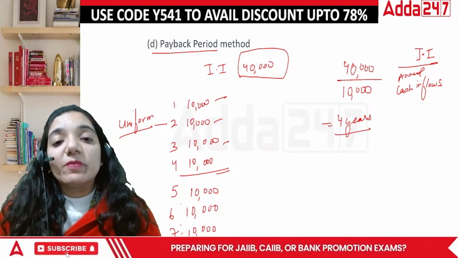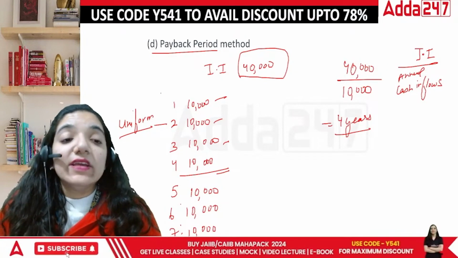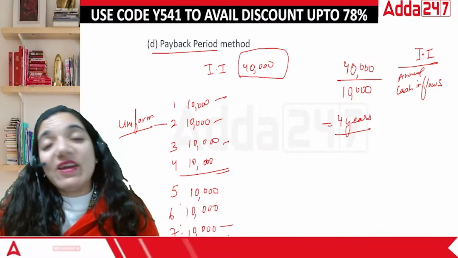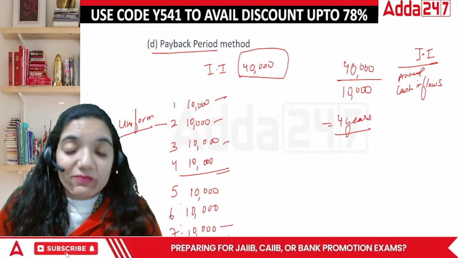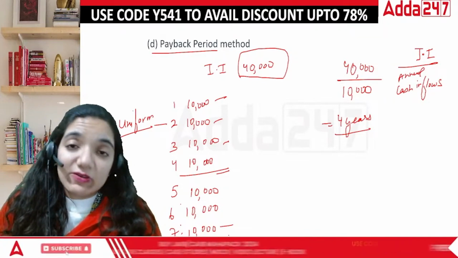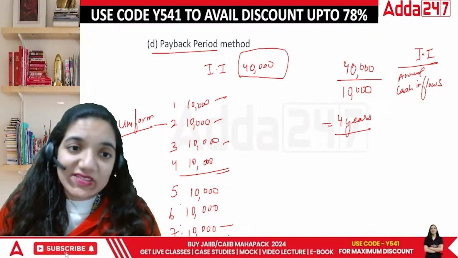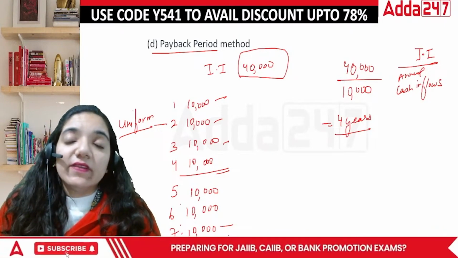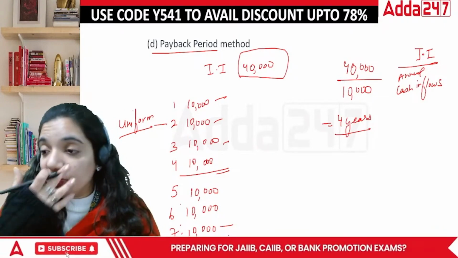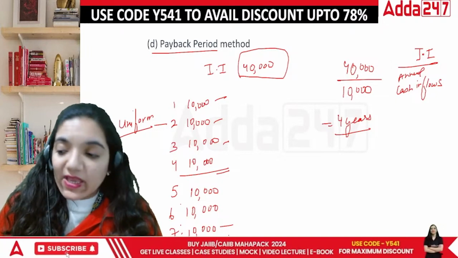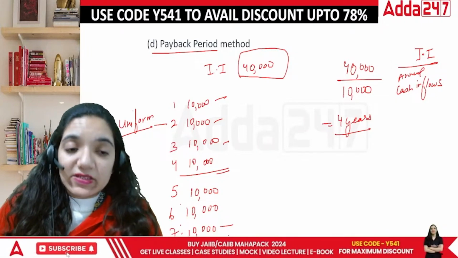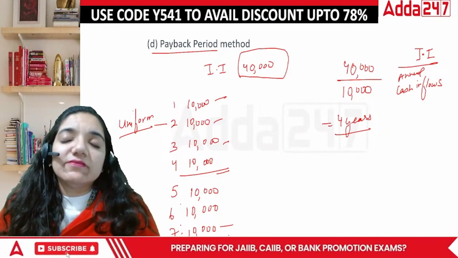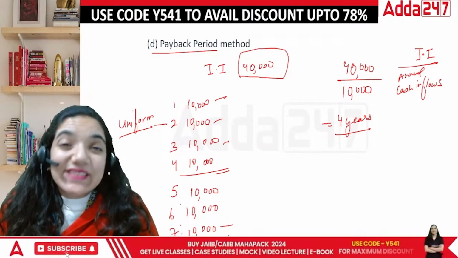This kind of method is called payback period. In this, you are not utilizing the fact that after 7 years, if you are getting 10,000, the value will not be 10,000 at that point of time. This is going to be lesser than what the value of 10,000 is today. For example, due to inflation, due to the compounding of interest and all, over the period of time, the value of the cash increases or decreases. Now, that's a part which is to be considered here. So technically, payback period is a technique which is old, but the easiest technique.